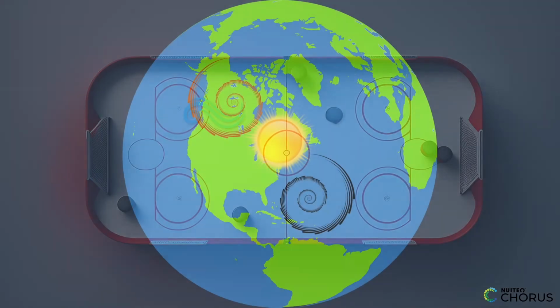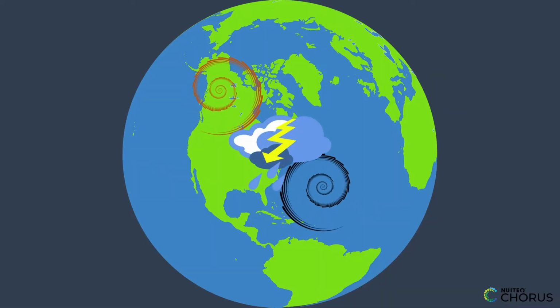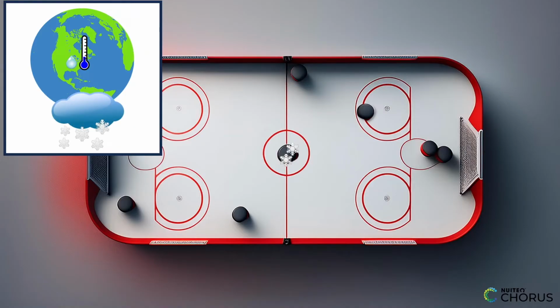When an air mass flows from a high pressure area to a low pressure area, it can cause changes in the weather. For example, when the air mass is warm and humid, it can cause it to rain, like when a puck on the air hockey table hits the edge of the table and the water inside a glass on that edge splashes out. On the other hand, when the air mass is cold and dry, it can cause it to snow, like when the puck on the air hockey table is frozen and it slides across the table.